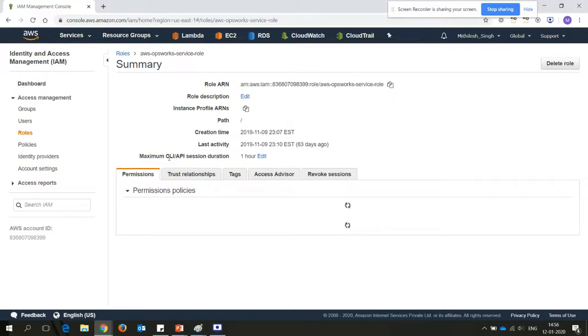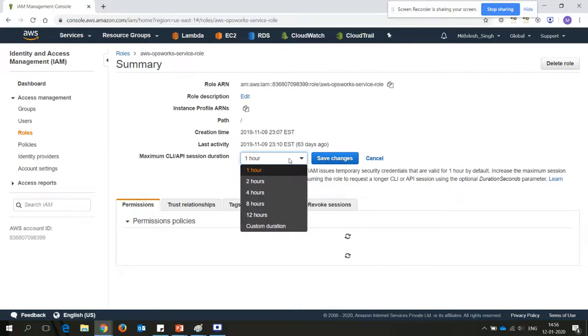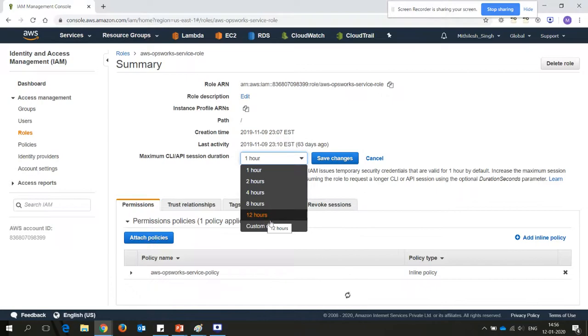CLI, API means the command line and any application programming interface, if it is used. Okay, this role is used there. So you can extend, increase the session and decrease the session from here. Suppose you want to increase the duration limitation so that a user can log in for 2 hours. You have to click here and modify the permission from here: 1, 2, 4, 8, and 12.